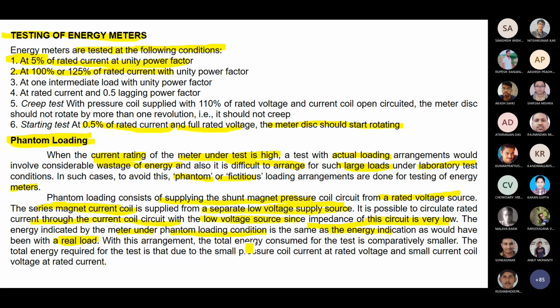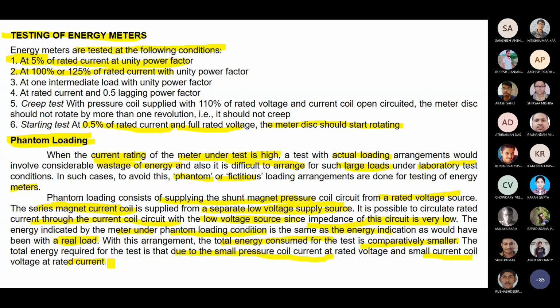With this arrangement, the total energy consumed for the test is comparatively smaller, due to small pressure coil current at rated voltage and small current coil voltage at rated current. How do you reach the rated current? You know that the current coil impedance is very less. So if you give a minimal nominal voltage across the current coil, since impedance is less, you can reach the rated current.